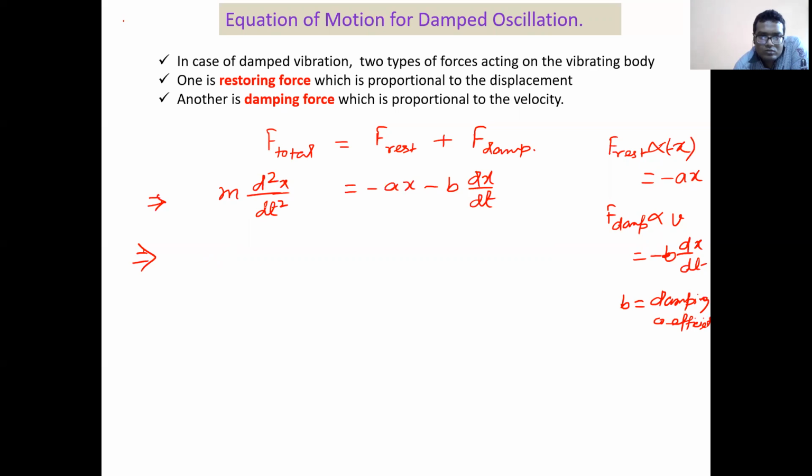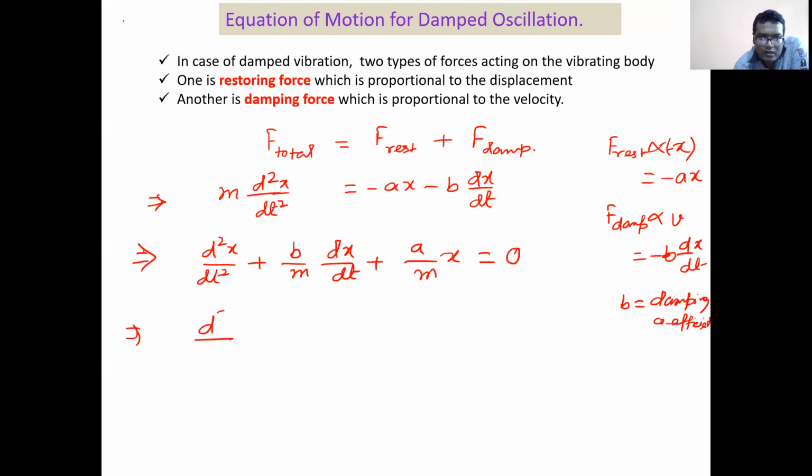So now this is my equation of motion. Now I can simplify it as d2x/dt2 plus b/m dx/dt plus a/m x equals 0. Okay.